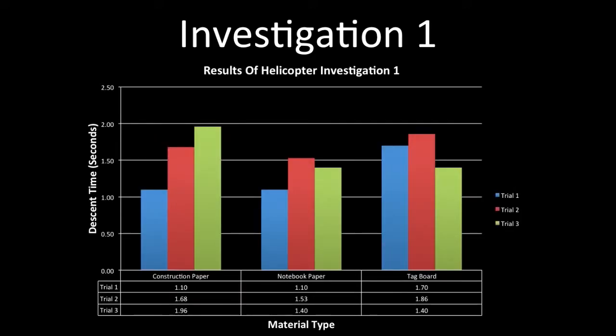Here are the results for our helicopter investigation 1. The construction paper helicopter had an average descent time of 1.58 seconds. The notebook paper helicopter had an average descent time of 1.34 seconds, and the tagboard helicopter had an average descent time of 1.65 seconds. What follows is a video of one of the trials of the tagboard helicopter.